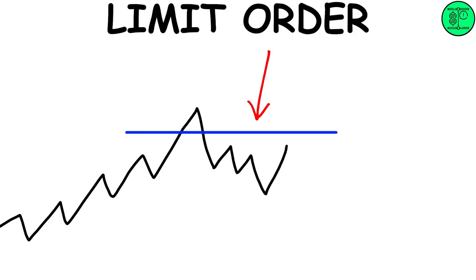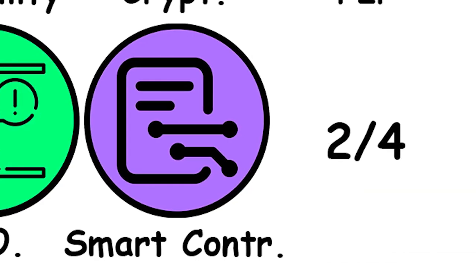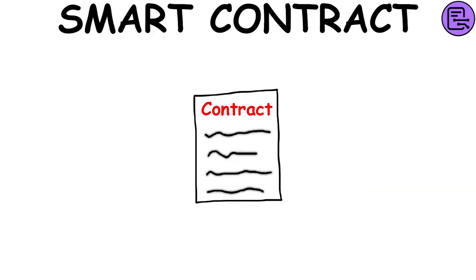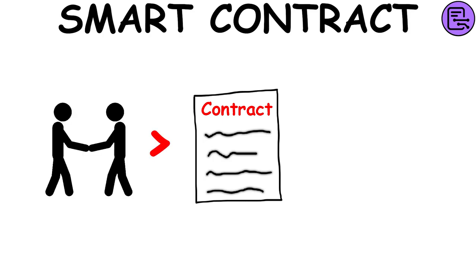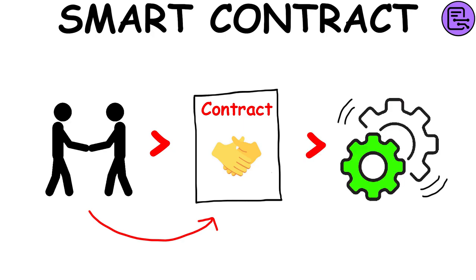It is an order placed on an exchange to buy or sell an asset with a restriction on the maximum price to be paid, with a buy limit, or the minimum price to be received, with a sell limit. Smart contract. It is a self-executing contract with the terms of contract between buyer and seller written directly in lines of code. When the contract detects that the terms have been respected, it automatically executes the transaction.